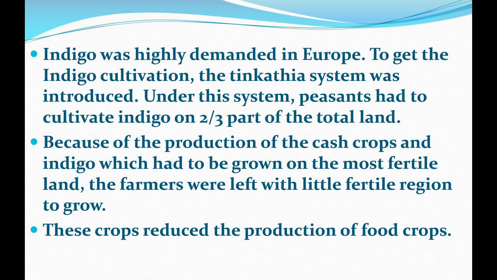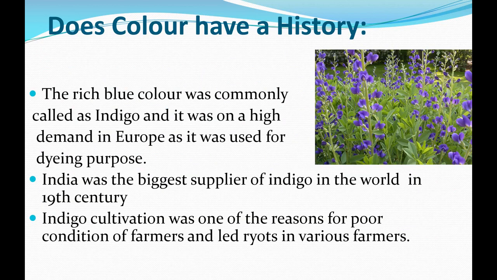Yes, another reason was the problem faced by the Indian farmers in growing indigo. Actually, indigo was grown in fertile soil, and once indigo was grown, the land lost its fertility. After that, the peasants and farmers could not grow rice in the same lands. This crop reduced the production of food crops. Now, does color have a history?